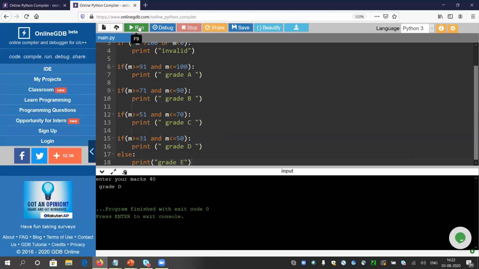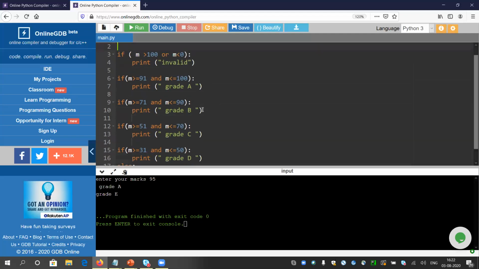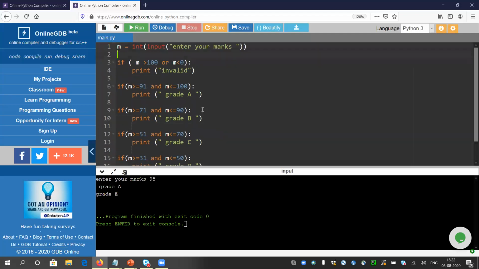What is the problem? If you are able to understand, it is good, but it is very tough to find. So if I give 95, what will happen? It will give grade A and grade E. Now, from where is this grade E coming? Let me check the conditions once again.